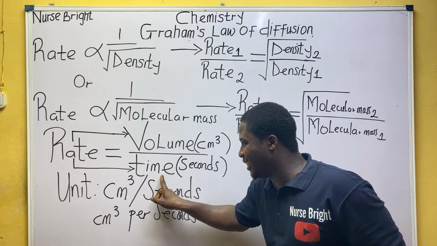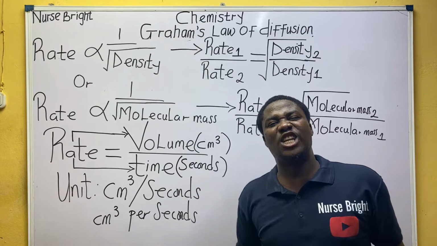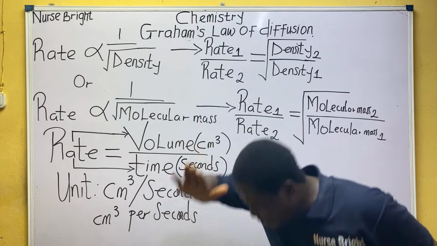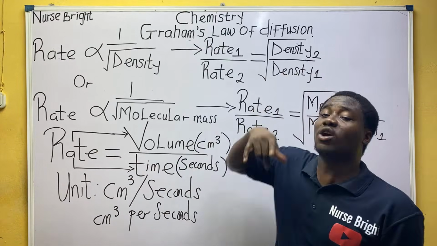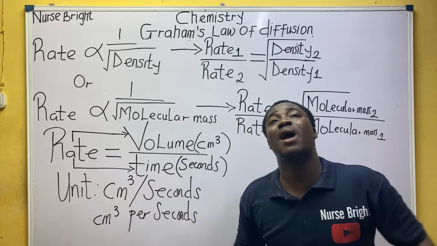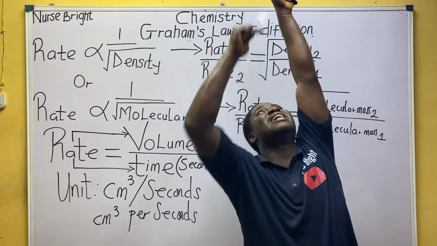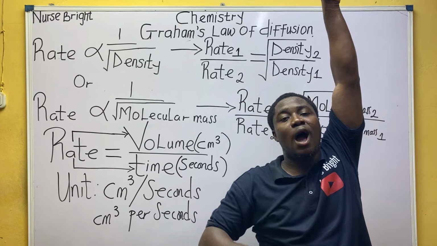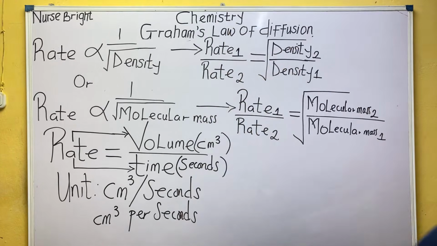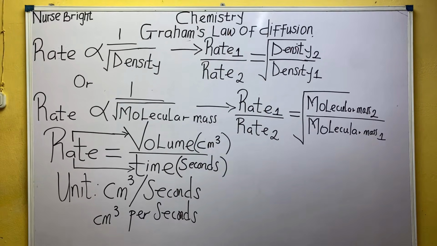You can see this one is in the down part of the formula, in the denominator. It simply means that they are inversely proportional. So what does it tell me? It tells me that as rate relates with time, as rate increases, time decreases. As time increases, rate decreases. Class, are you there? I know why I'm saying this, it is going to help us a lot.